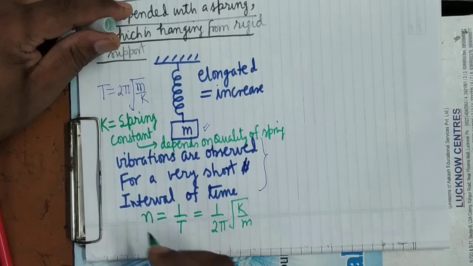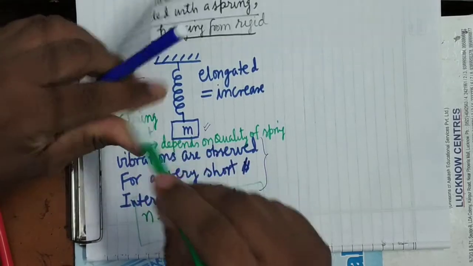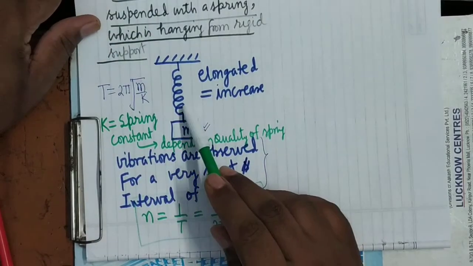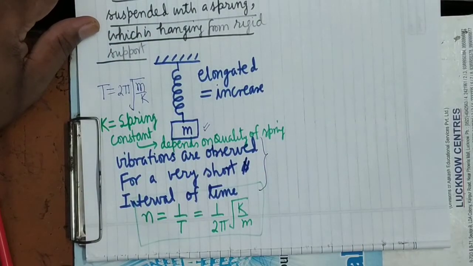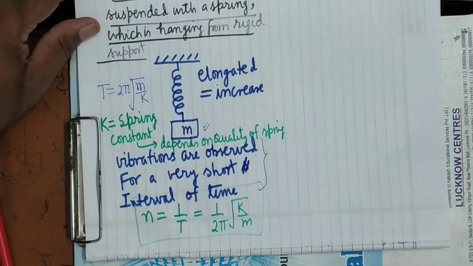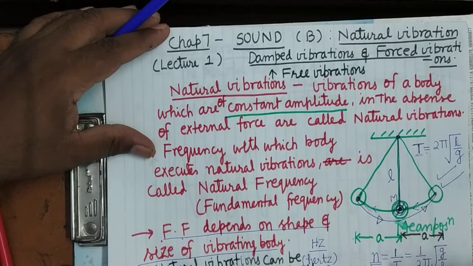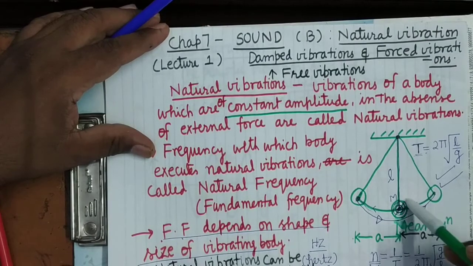Here you can see that the natural frequency of this body which is attached with a spring depends upon the quality of the spring as well as on the mass suspended. While in the simple pendulum you have seen that the frequency does not depend upon the mass of the bob.